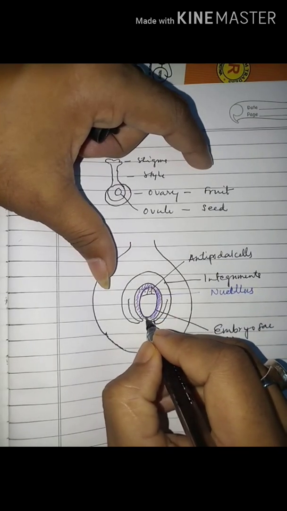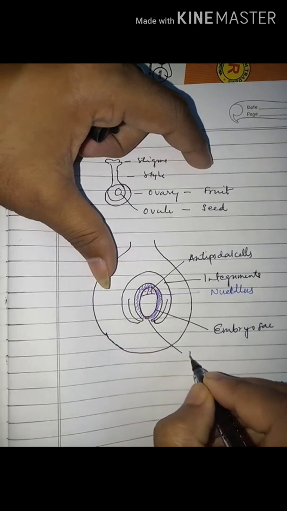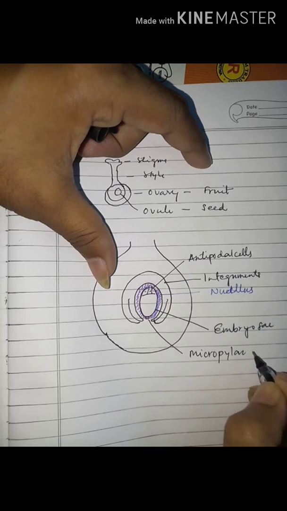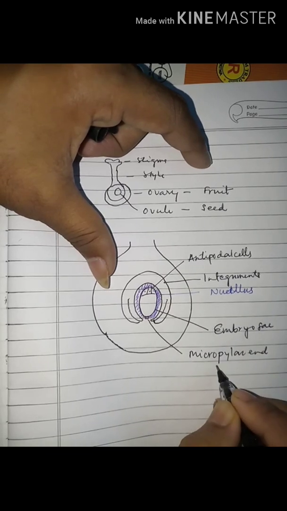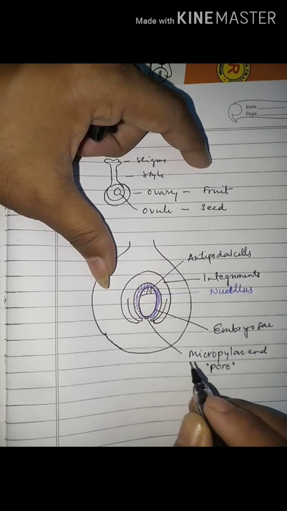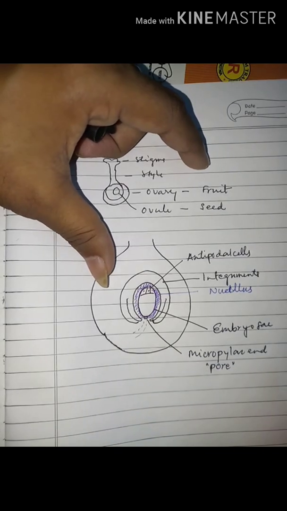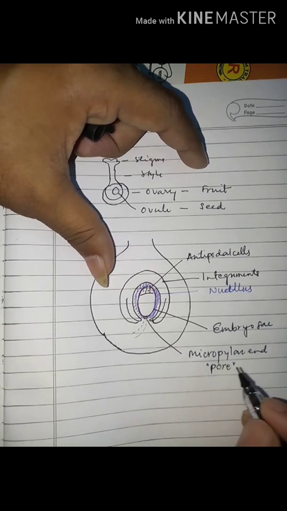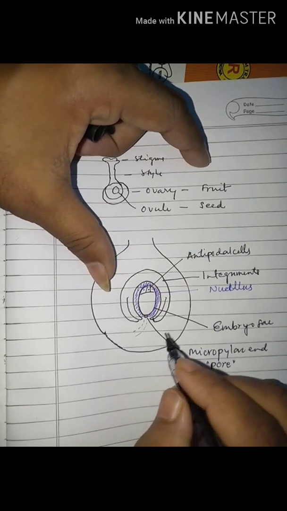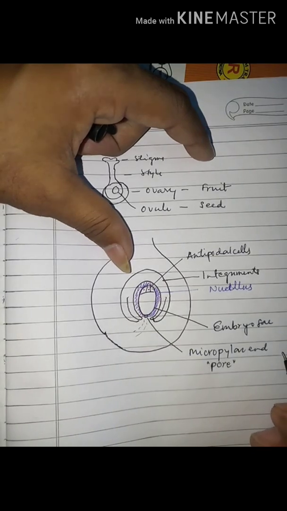Then on towards the micropylar end, this is the micropylar end, containing one minute pore known as micropylar pore, through which the pollen tube enters into the embryo sac. So the micropylar end contains a small minute pore that provides the passage of entry of the pollen tube into the embryo sac.